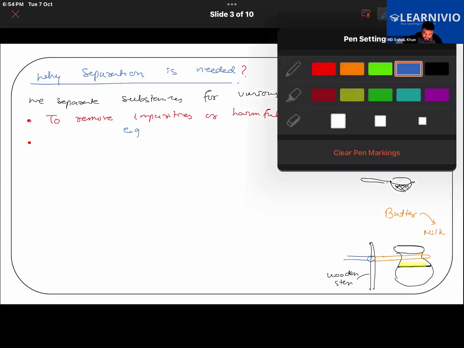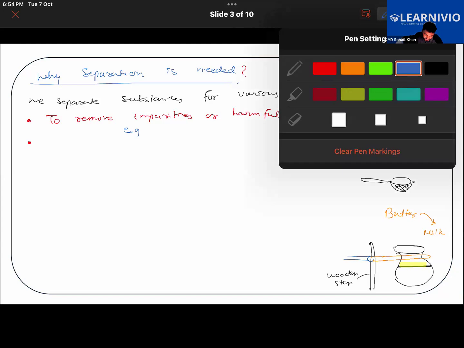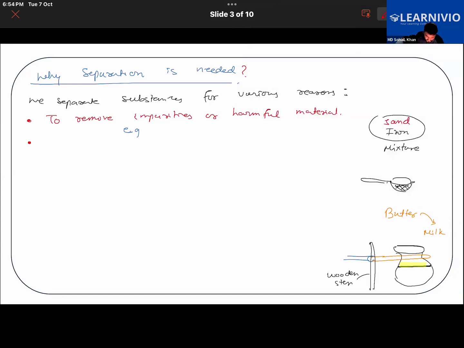We will include the example: separating stones from rice, not the biggest stone, but tiny pieces of stone, separating stones from rice or pulses before cooking.